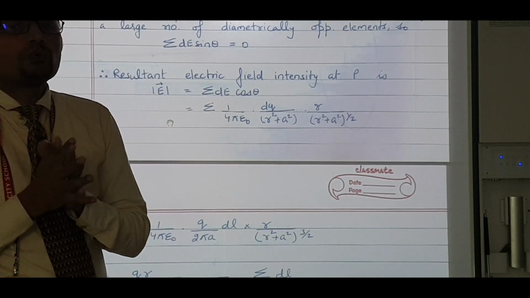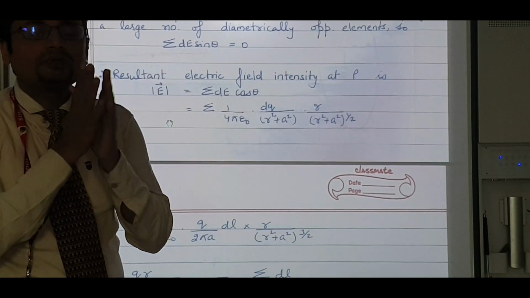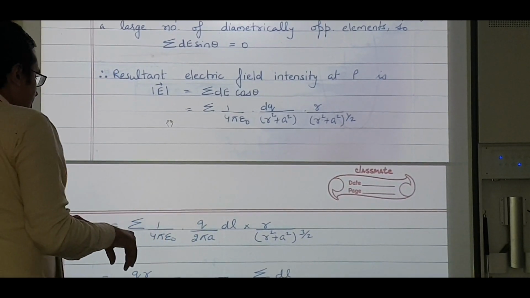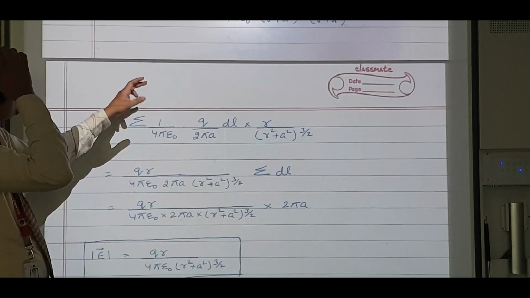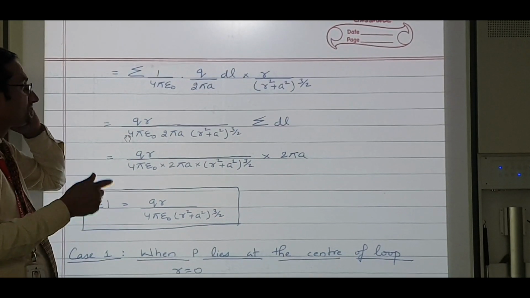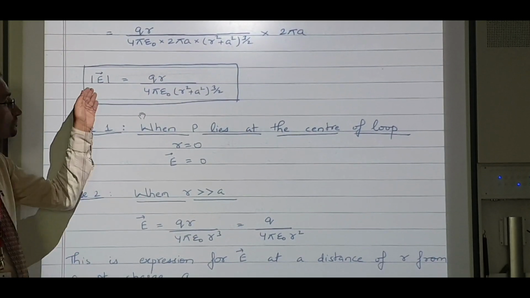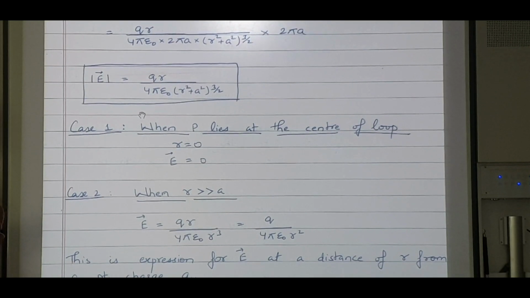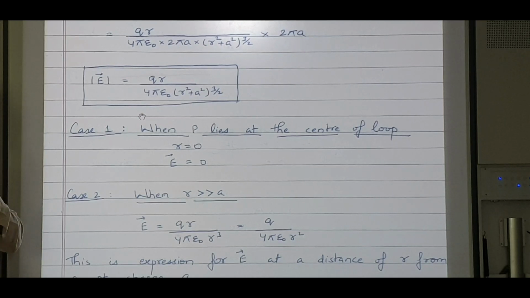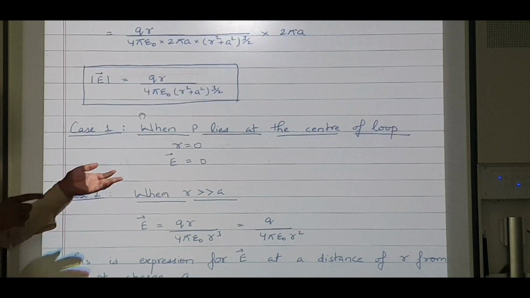Children, please understand one thing: when you are deriving something, you should have a diagram in front of you. That helps you a lot. Now the summation of dl will be 2 pi a. If I put all the values, this is what I get: E is equal to qr over 4 pi epsilon naught, r square plus a square to the power of 3 by 2. If point P lies at the center, R is 0, so E is 0.